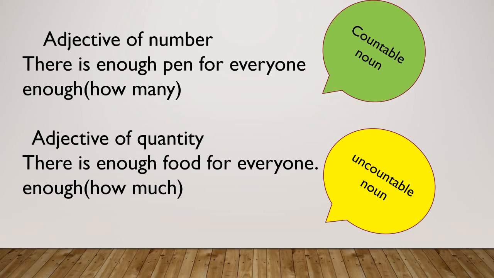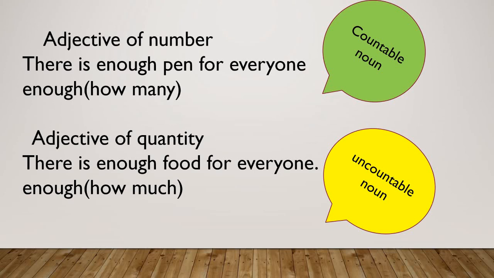Now let's see the next one, that is adjective of quantity. There is enough food for everyone. So student, here food is a noun and food is an uncountable noun. Here also we can ask the question how much food you had.